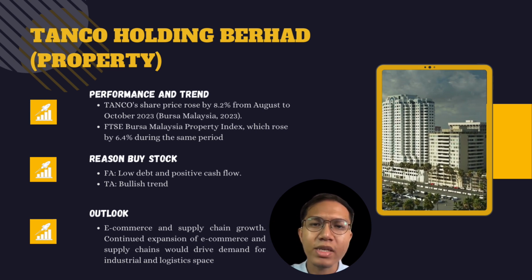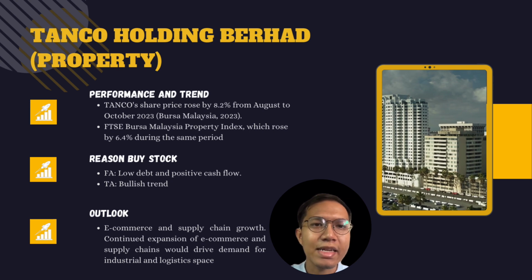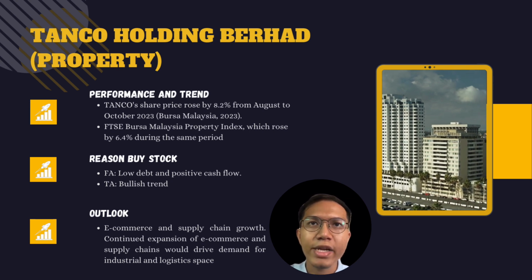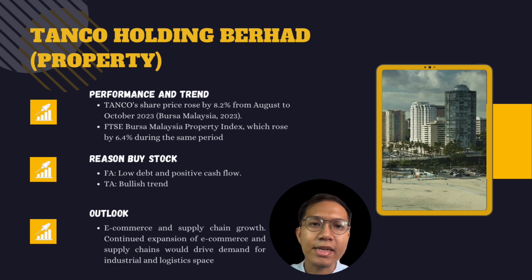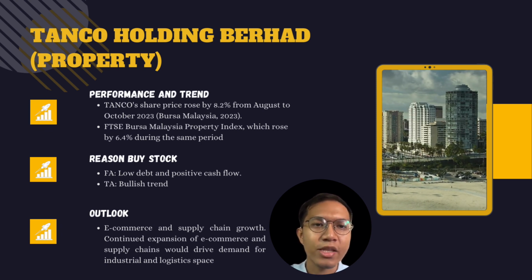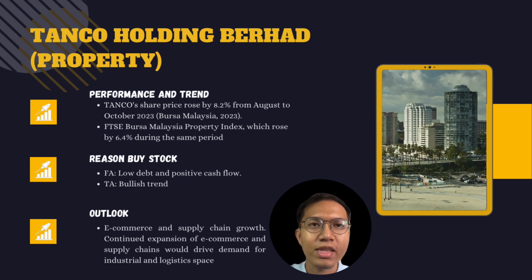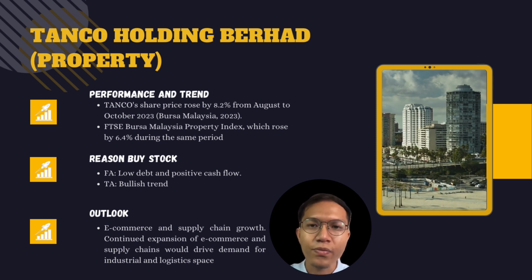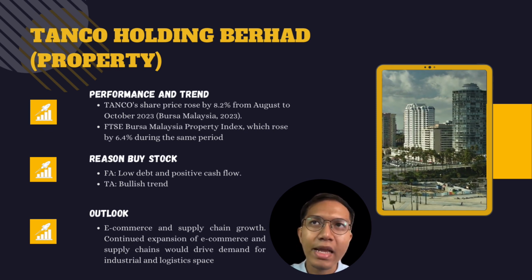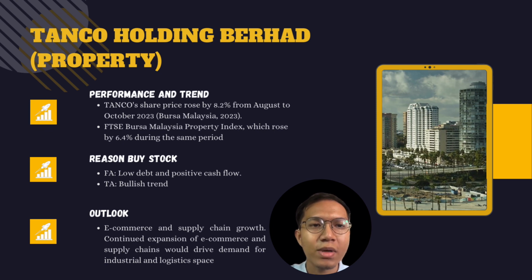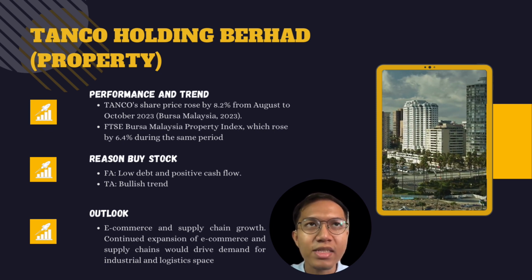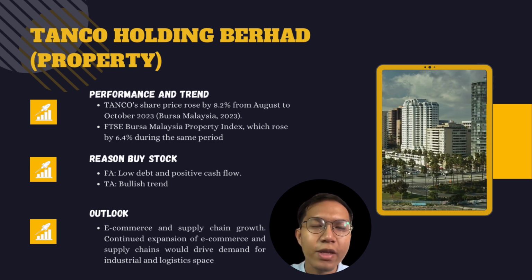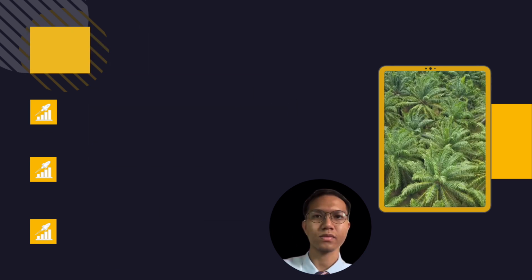We might buy because fundamentally the company maintained a healthy balance sheet with low debt and positive cash flow. The technical analysis shows that the company constitutes a symmetrical triangle pattern and a bullish trend for 10 months. As for the outlook, Tenco Holding's performance depends on several factors including e-commerce and supply chains. The continued expansion of e-commerce and supply chains will drive demand for industrial needs.